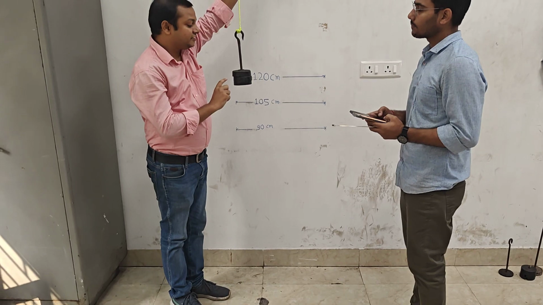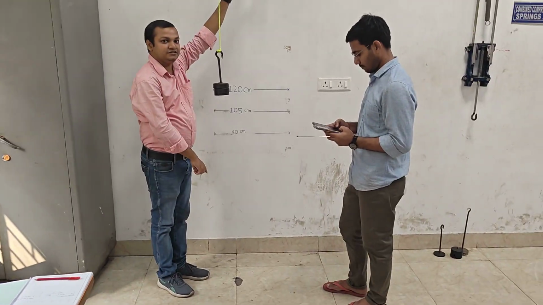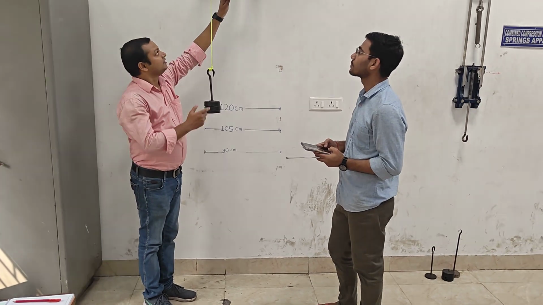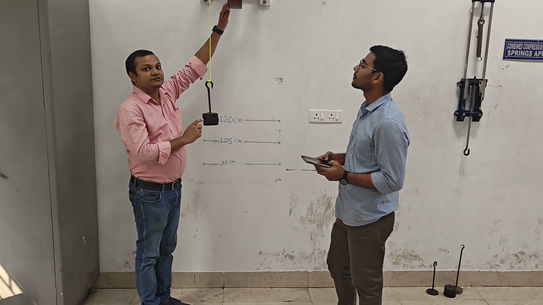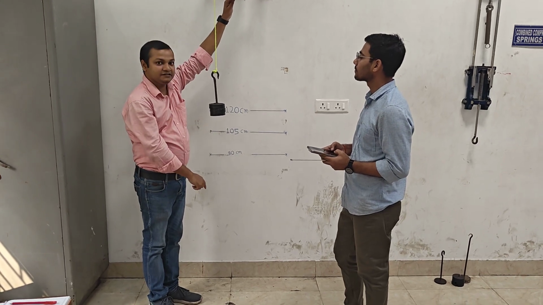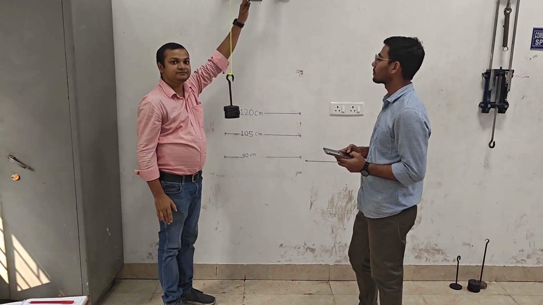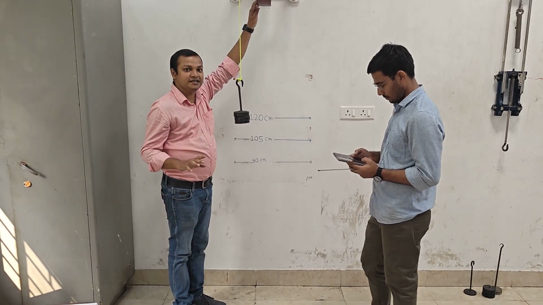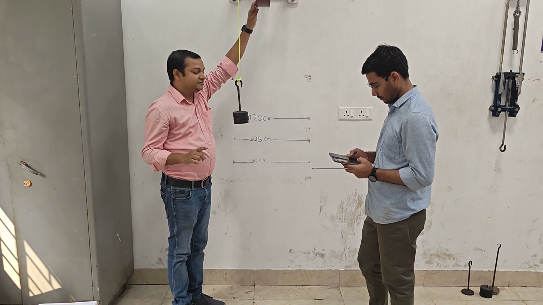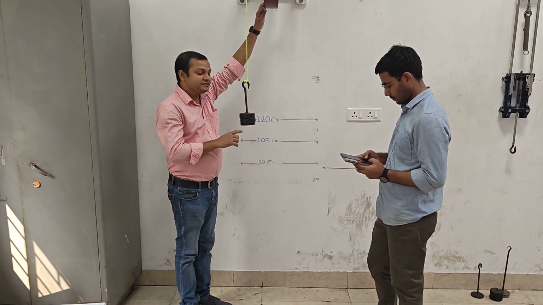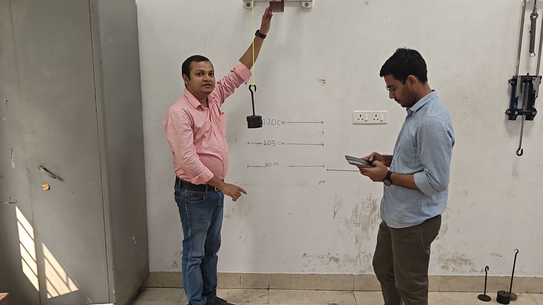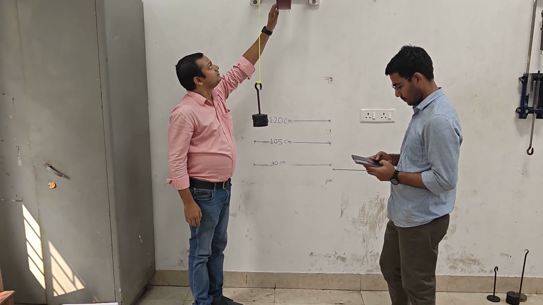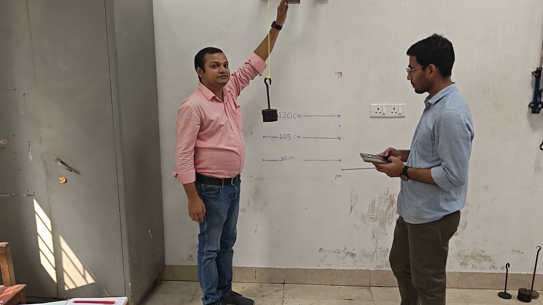So the time taken by this mass to reach the ground is the time t1, and time t2 is what? Time taken by flywheel to stop after striking of this mass on the ground. Okay. So two stopwatches will start at the same time. One stopwatch will measure the time t1 when this mass strikes the ground, and the other measures time t1 plus t2 when this flywheel stops. Okay. Now I am going to start. 3, 2, 1.